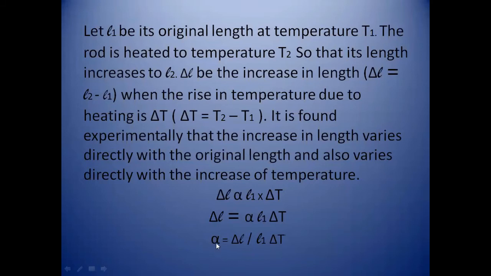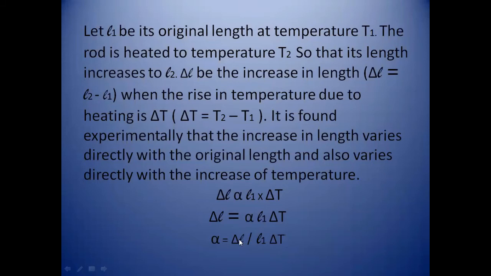And to find the unit of the coefficient of linear expansion, how do we find it? We just replace the quantities by their units. In the numerator we have length, so we replace it by the meter, and in the denominator we have L1, so we also replace it by the meter.